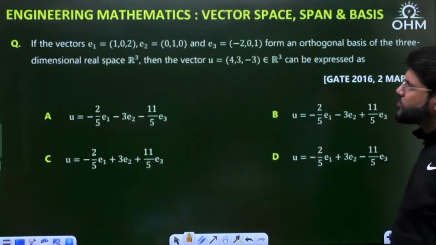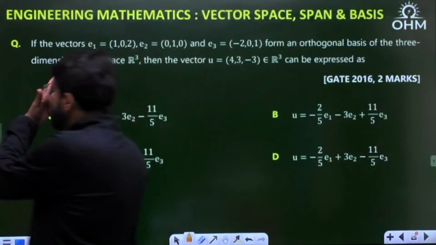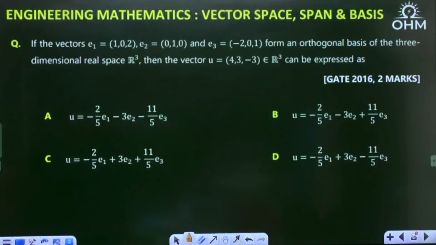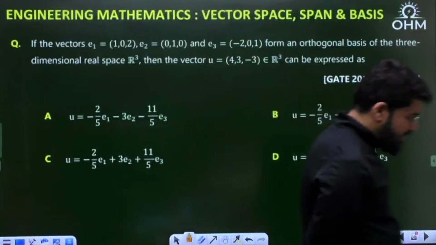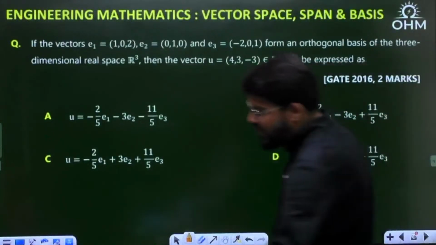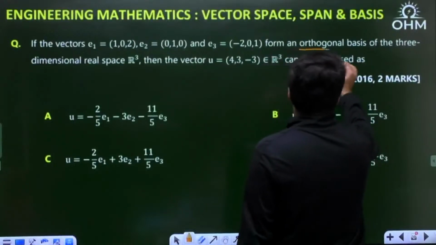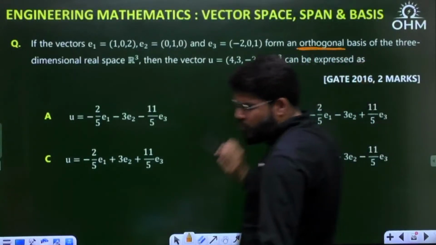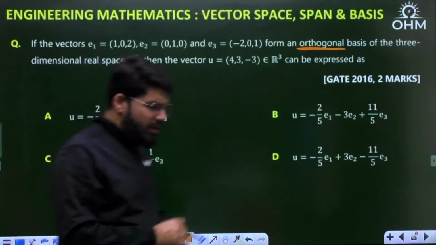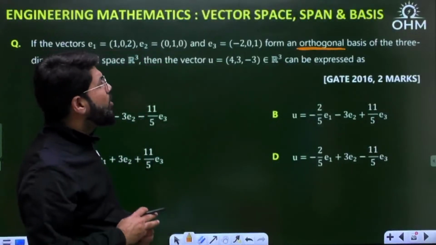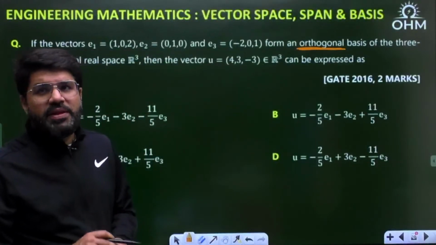Now, next, GATE 16, 2-mark question. If the vectors E1 equal to 1, 0, 2, E2 equal to 0, 1, 0, E3 equal to minus 2, 0, 1 form an orthogonal basis of the three-dimensional real space R3, then the vector U. Let me tell you one more point here. If the vectors are orthogonal, they will automatically be linearly independent. I need not prove it right now. If three vectors in R3 are orthogonal, meaning perpendicular to each other, they will also form the basis because they will be linearly independent.